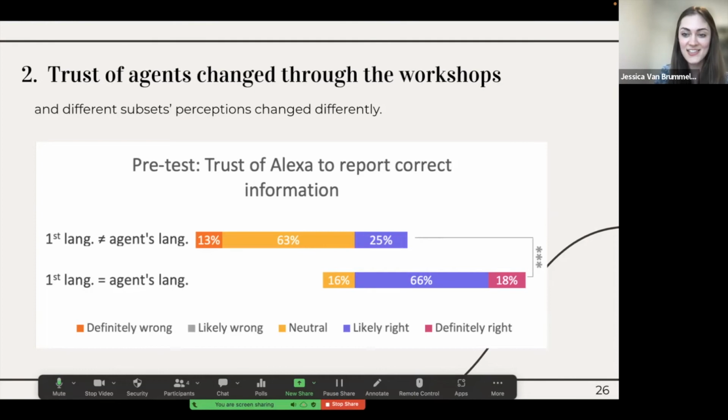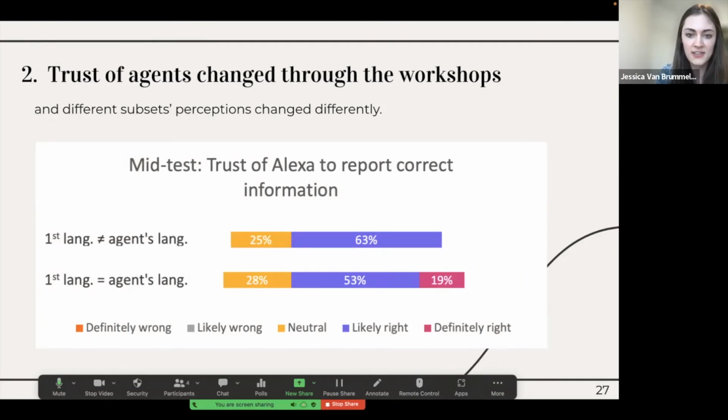What was really interesting about this, though, was that after the programming activity, after they learned to program these agents, that difference disappeared. There's no significant difference after that experience.